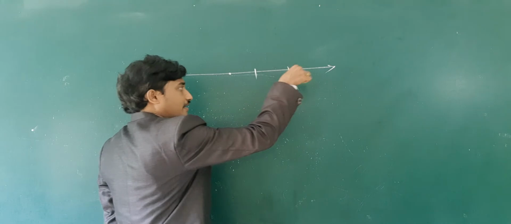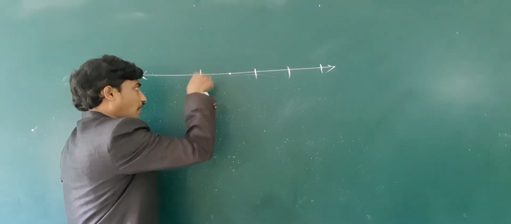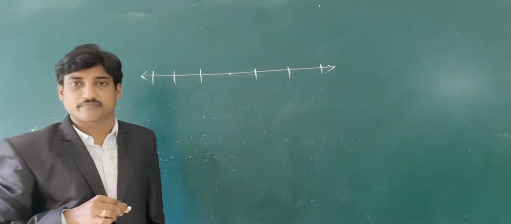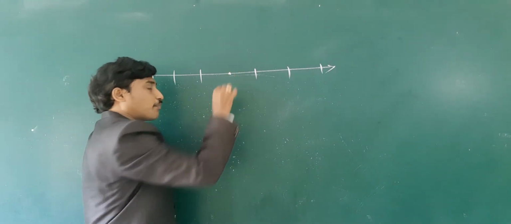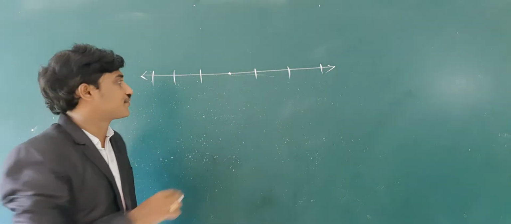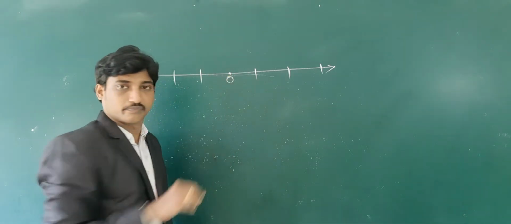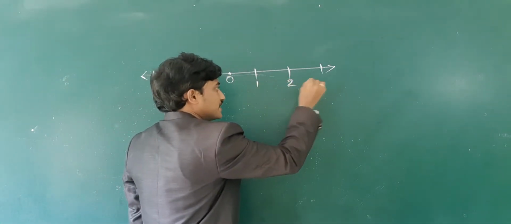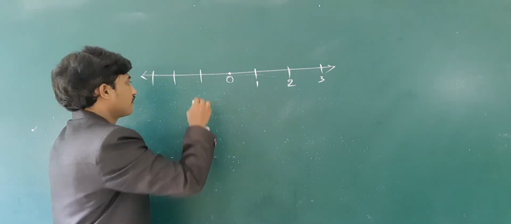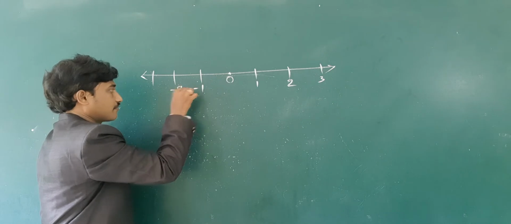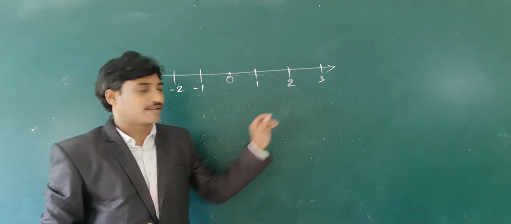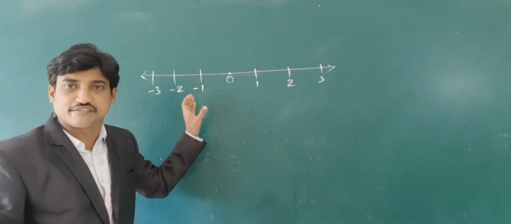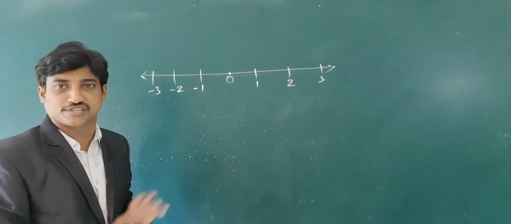Distances are marked on either side of a fixed point on the number line, and that fixed point is called the origin O. Those fixed distances we initially denote with integers: on the right side positive integers 1, 2, 3, and towards the left negative integers -1, -2, -3.